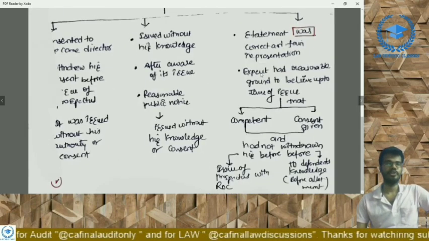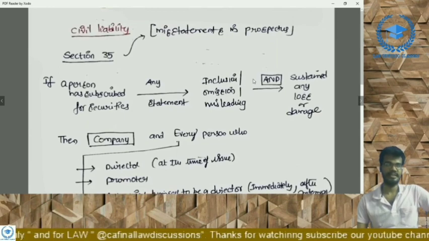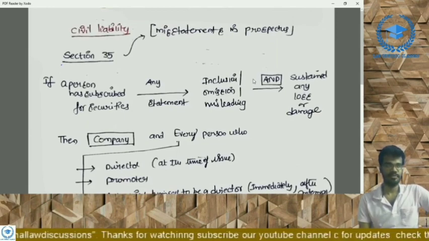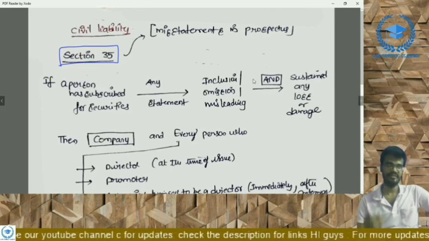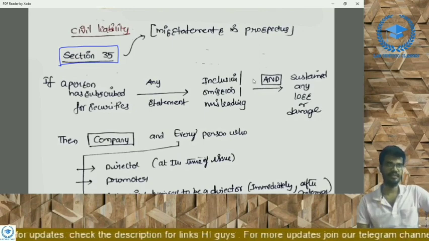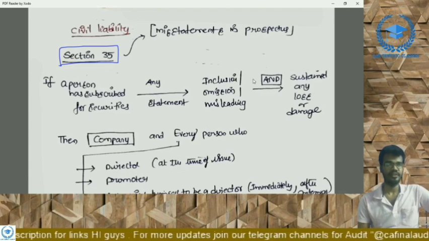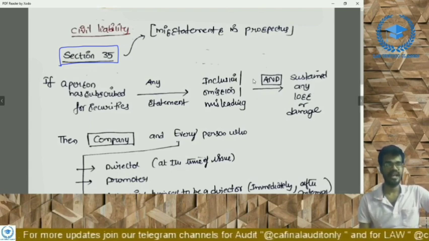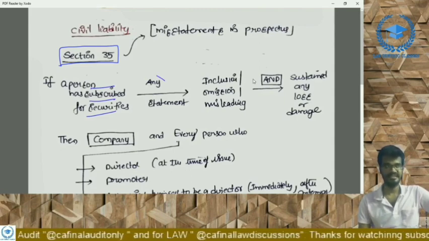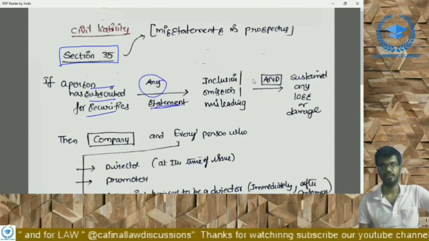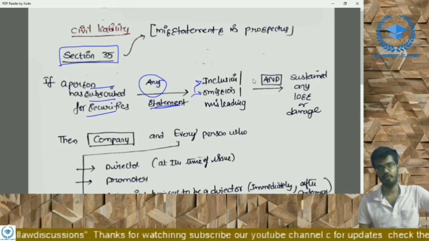Coming to our main important topic, that is civil liability. We will discuss section 35. What is section 35? You have already discussed 35: civil has 5 letters. We can remember it like that. If you have confusion, what does section 35 say? If a person has subscribed for securities by seeing any statement which is included, or which is omitted, and misleading, there are 2 cases: inclusion, where such inclusion is misleading, or omission.